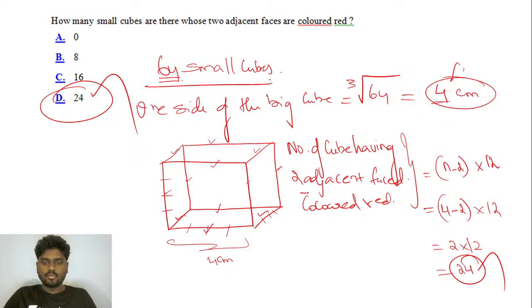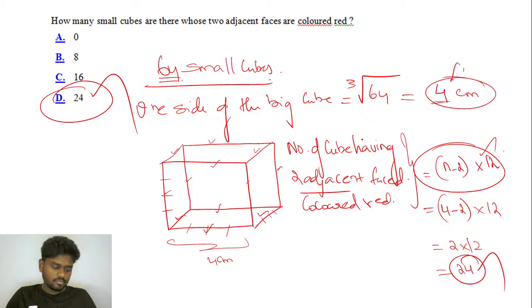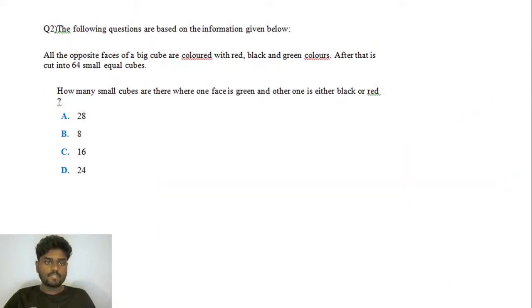So that is nothing but what? The number of cubes in which two faces are colored red. It is nothing but this formula we know already, n minus 2 into 12. That's it. Okay. Fine, let's go for the next question. The second question for you. Let's go for it.